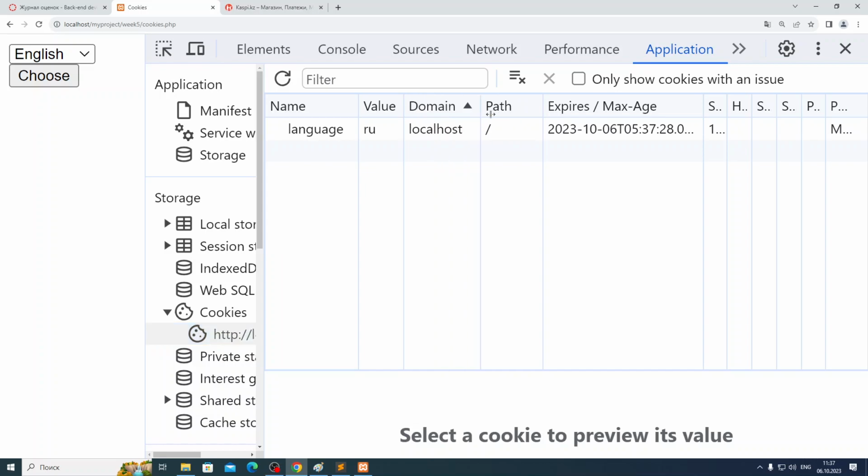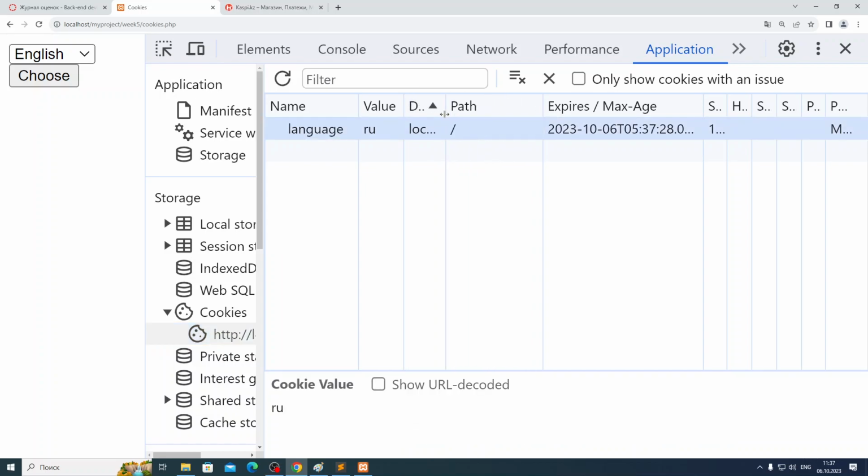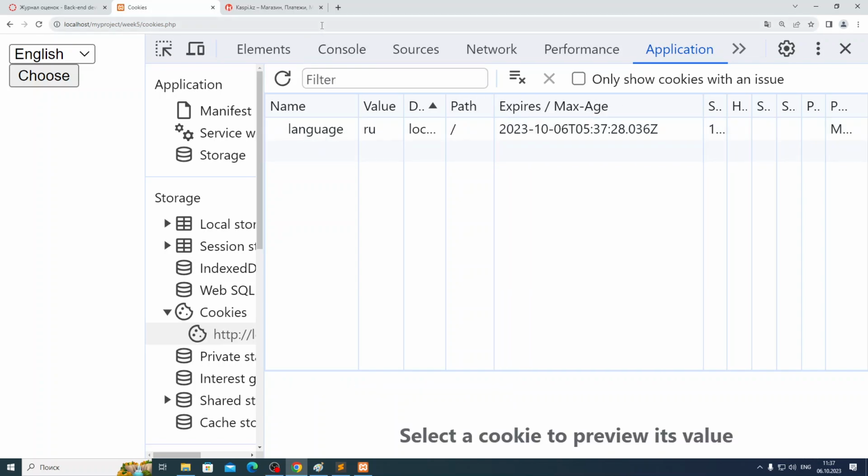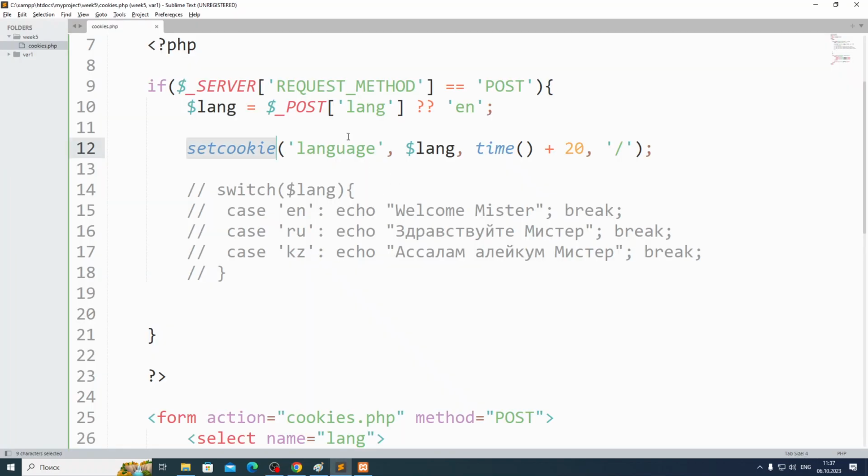Before it was Kaspi KZ, now it's localhost because now I'm sitting here. Expires after what? If I visit again, it's still here, guys. If I visit again, it's still here. You see? Now it's disappeared because 20 seconds passed. Okay? Only in seconds you give.